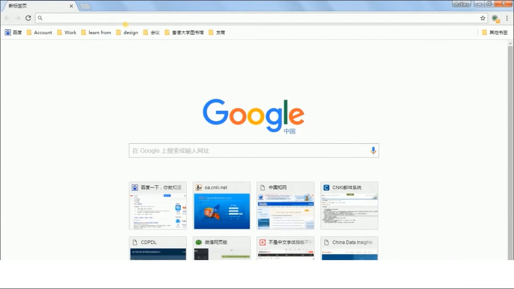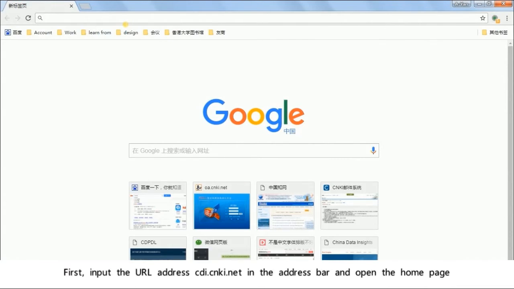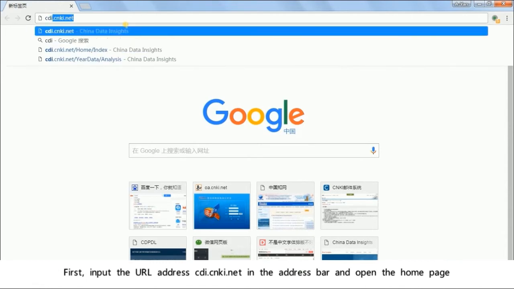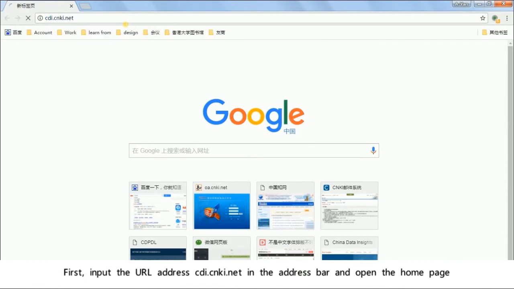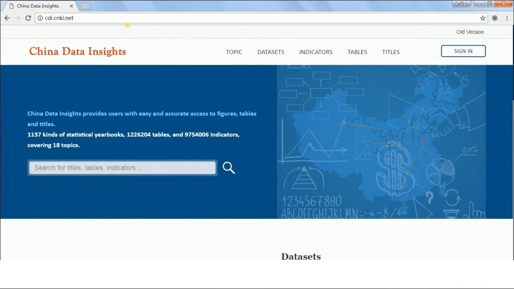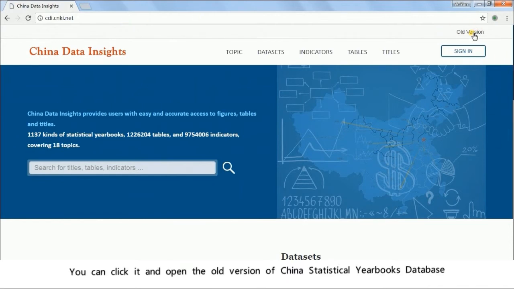Now I will give you a brief introduction of how to use China Data Insights. First, input the URL address cdi.cnki.net in the address bar and open the home page. On the right corner is the old version button. You can click it and open the old version of China Statistical Yearbooks database.